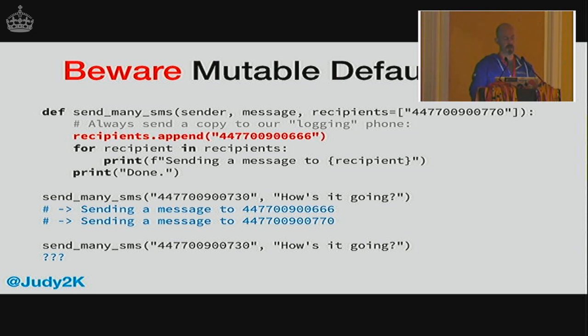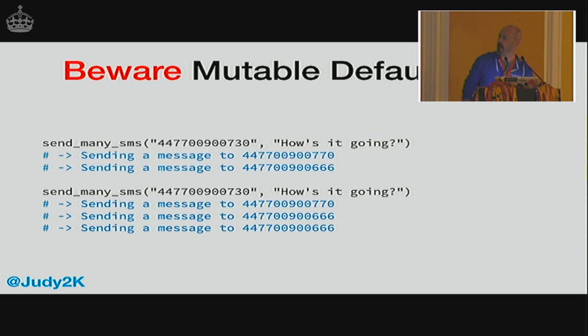So a couple of months later, somebody says, oh, but every time we send all these SMS messages out, we also need to send an SMS to the debugging phone or the logging phone, something like that. So we have this 666 phone number, genuinely picked at random. And we're just appending that value to the list. So each time this is called, it's just appending that value before then looping through all the values and sending the SMS messages. And you can see from this first function call that it's actually working fine. But unfortunately, when you call it a second time, it then sends to the logging phone twice.